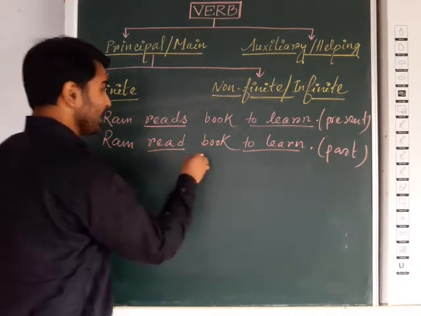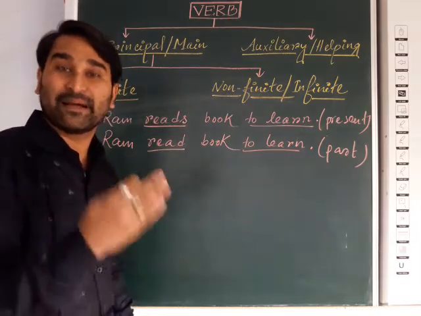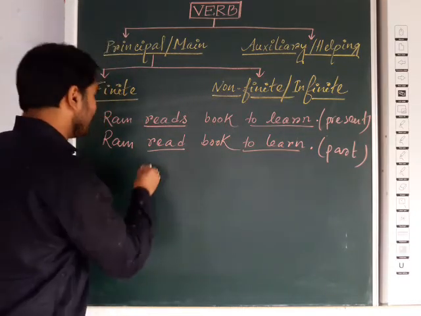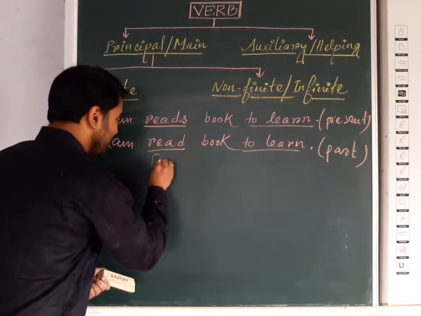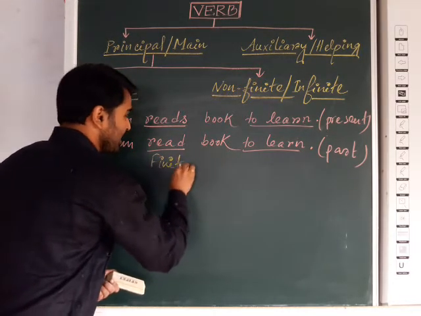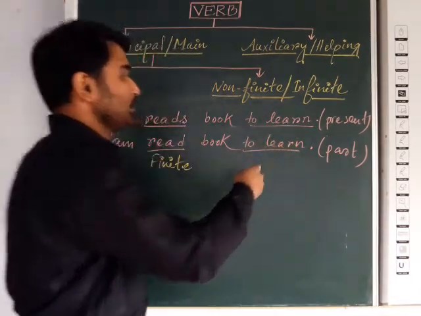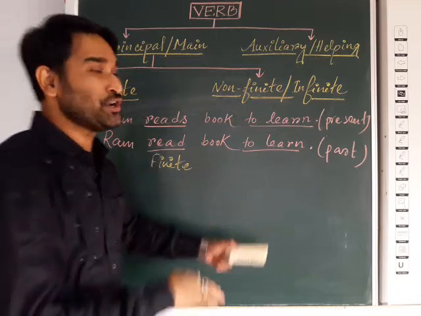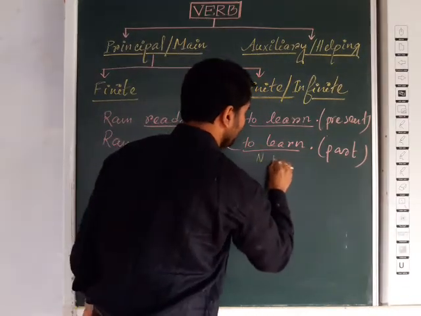So the verb which will change its form according to the number, person and tense, it is called finite verb, mind it. And one verb you can see here, that verb is not changing its form. It is called non-finite verb.